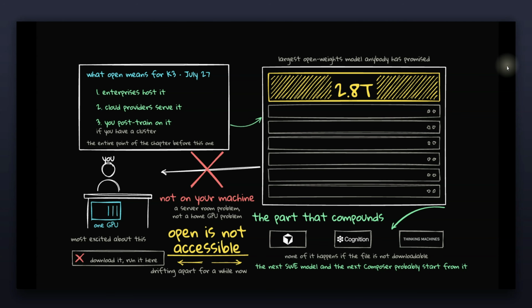However, this is going to drive the ecosystem. There are going to be companies like the Cursors, Cognitions, and Thinking Machines of the world who are going to make really great use of it and essentially provide better products for end users. Now, the biggest advantage of this is that it is going to force other labs to probably reduce their prices, because you will have a lot more options in order to use frontier level models.